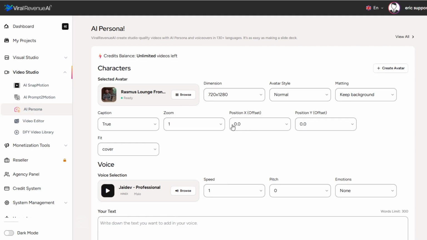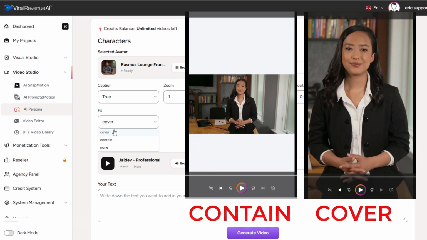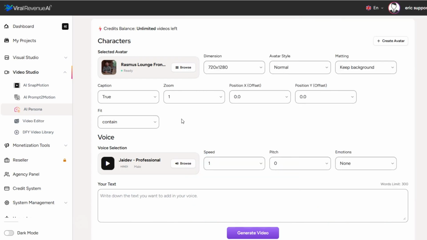And I'm going to leave the position centered. Now, here's an important distinction, particularly if you're doing a vertical video. Cover, contain, or none. Cover means that it will fill the entire video frame. If you're doing a vertical video, that's probably the route you're going to want to do. If we were to say contain, it's going to show sort of like a small horizontal video of Rasmus in the middle of a vertical video, and it's going to have a bunch of white space at the top and bottom of the video. We don't want that. So we're going to say cover.